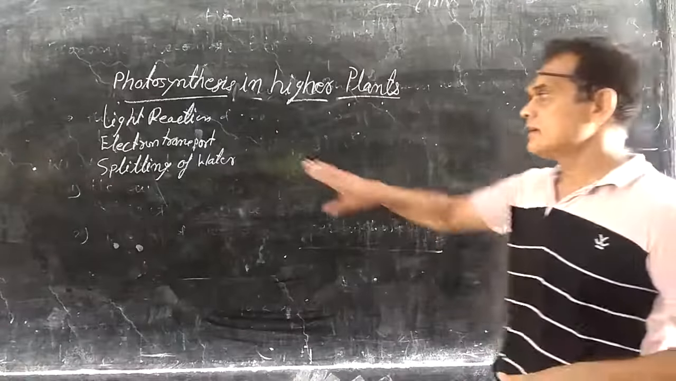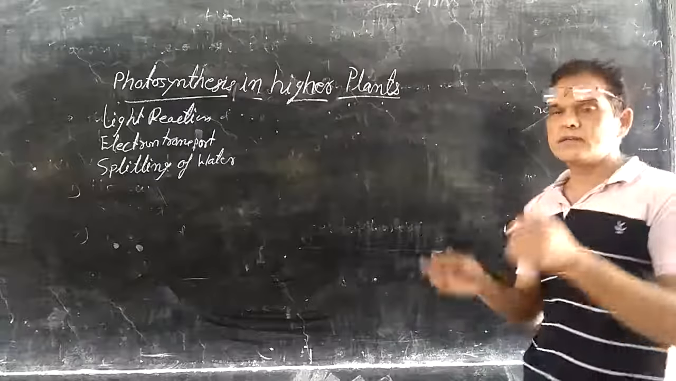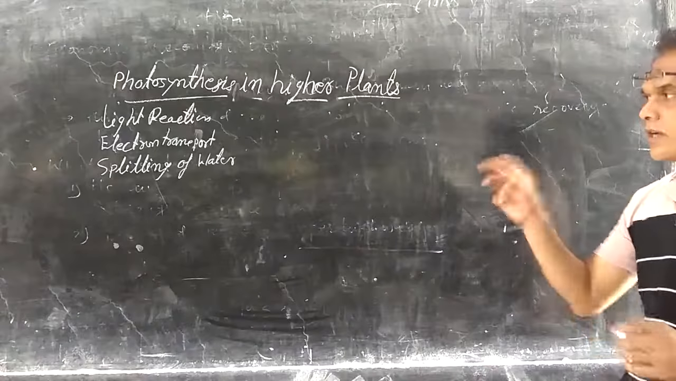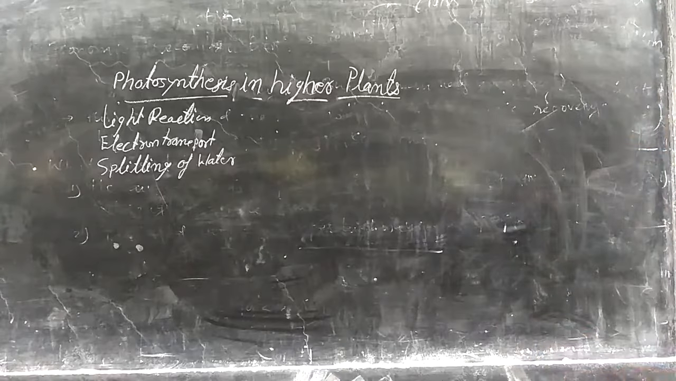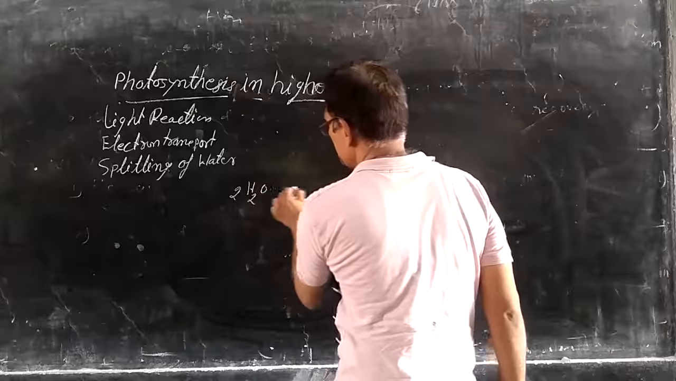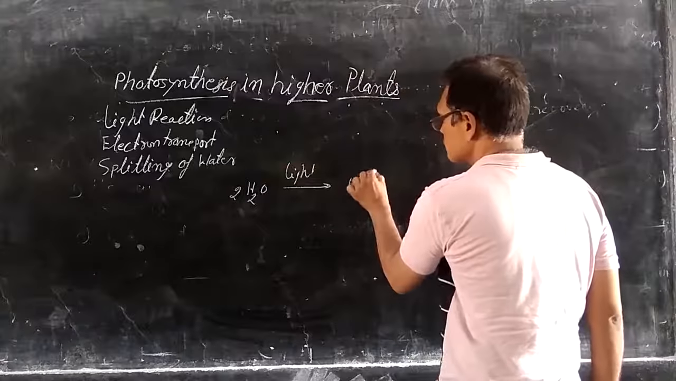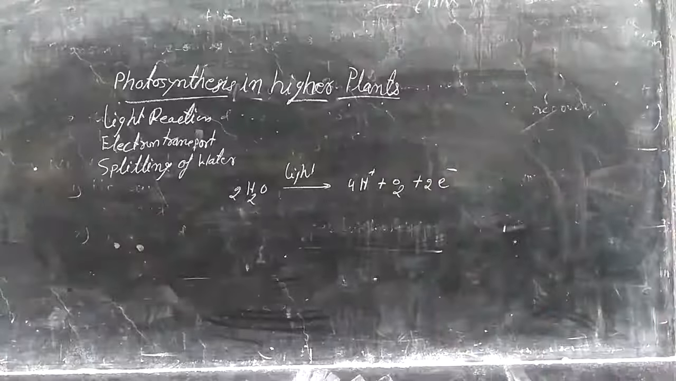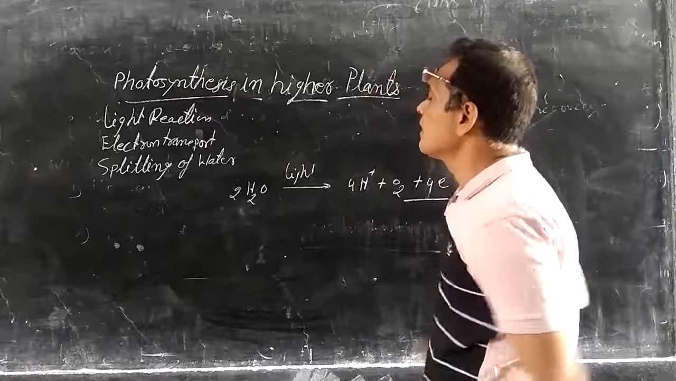During the light reactions, electron transport takes place. Electrons move from one cytochrome to another cytochrome. We studied that. The next important phenomenon which occurs during the light reaction is the splitting of water, that is 2H2O and light. It releases 4 hydrogen protons plus oxygen plus 4 electrons.